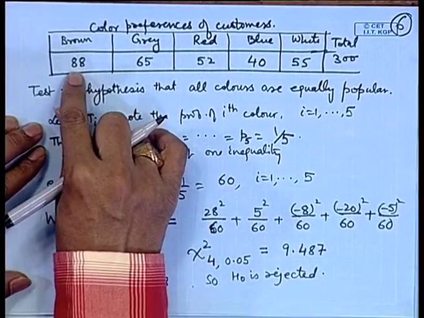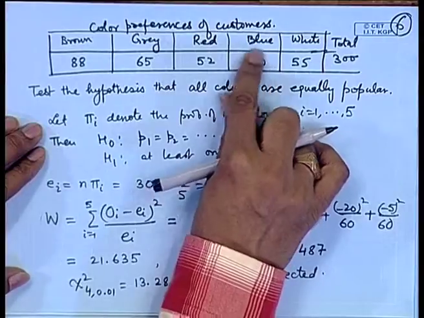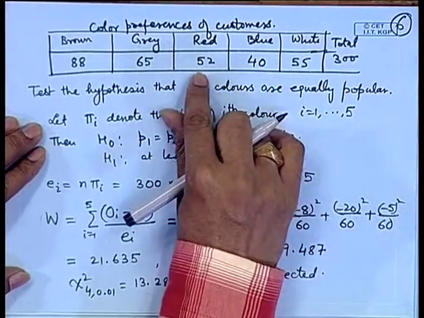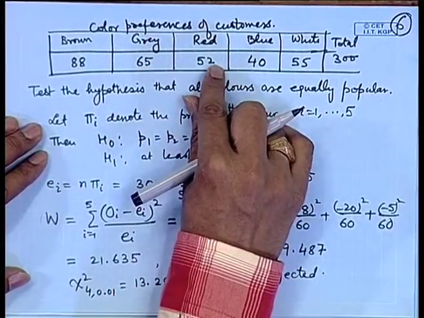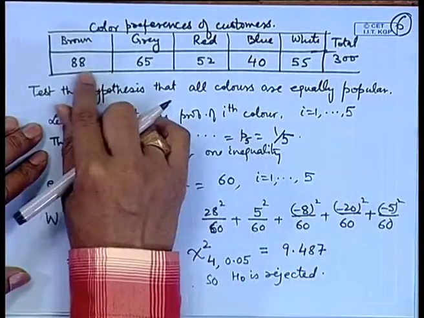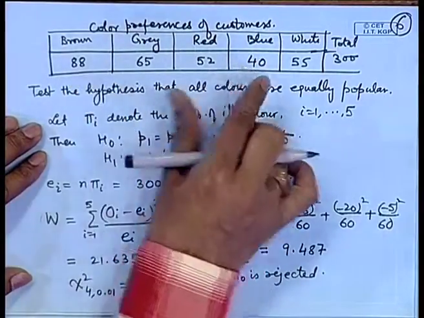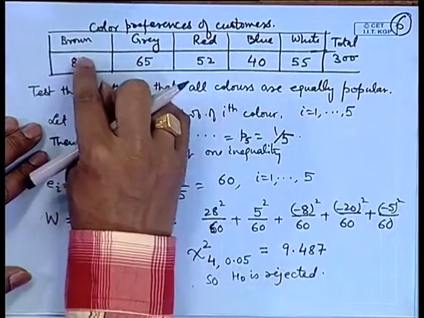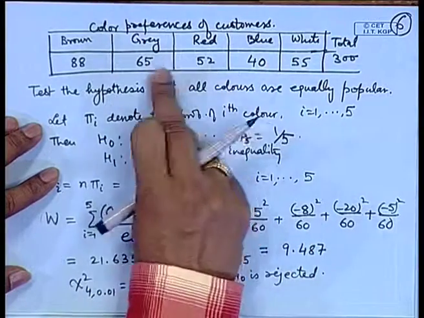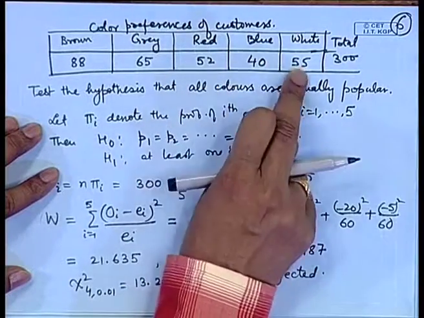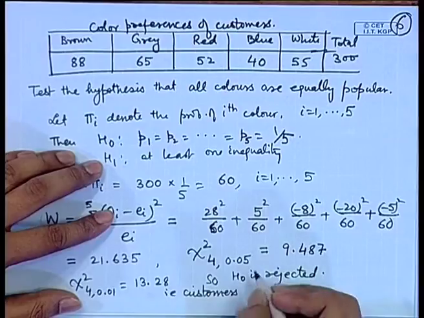The observed frequency for brown is 88, which is almost more than twice the choice of blue color. If we see the choice of gray, that is much higher. The choice of red, blue and white is below. So, specifically speaking, brown and blue cause major discrepancies here. Blue is the least favorable color and brown is the most favorable color here. In fact, if I have only 3 of these, then they look almost nearby 65, 52 and 55. That is, customers have color preferences.